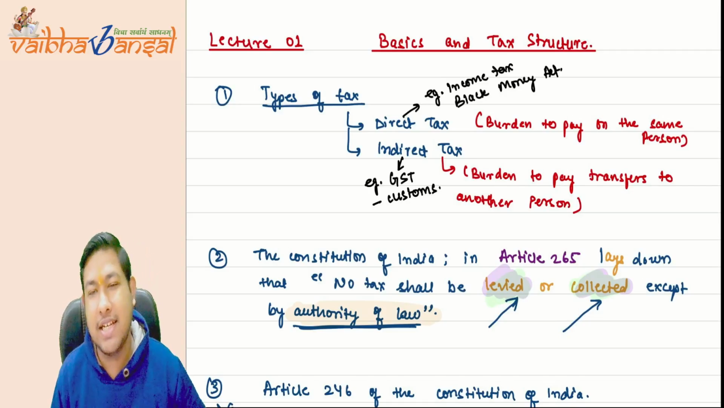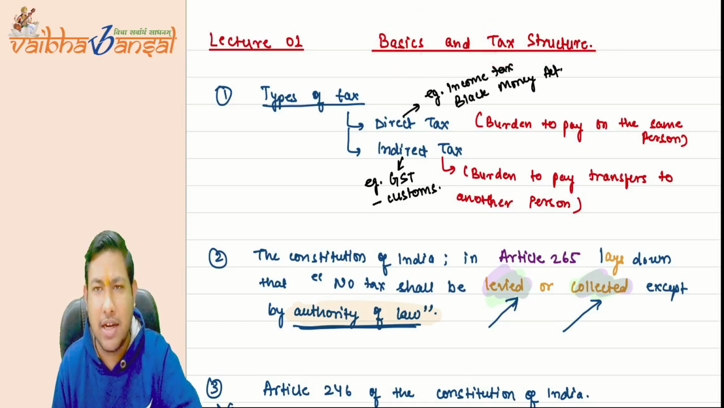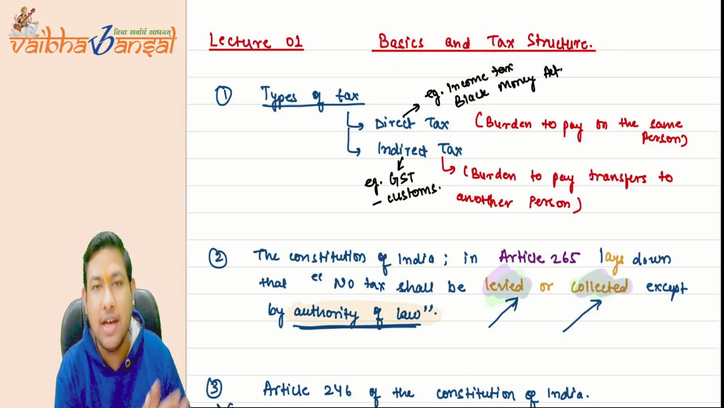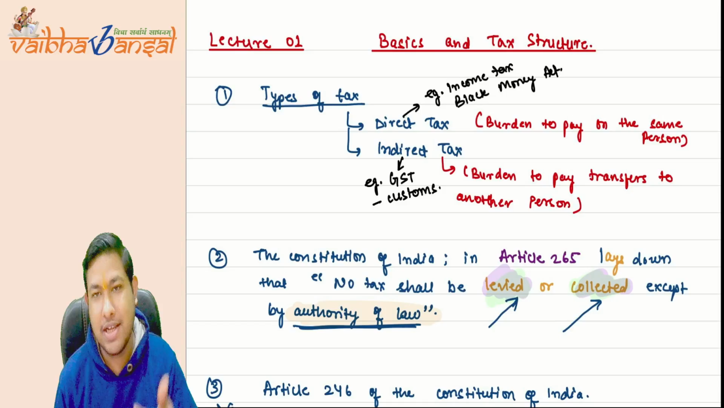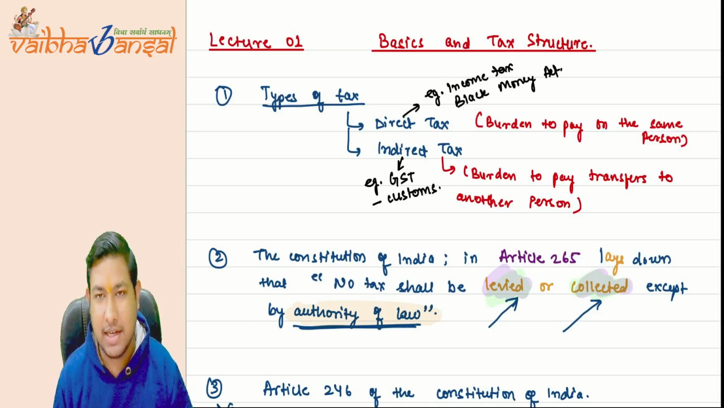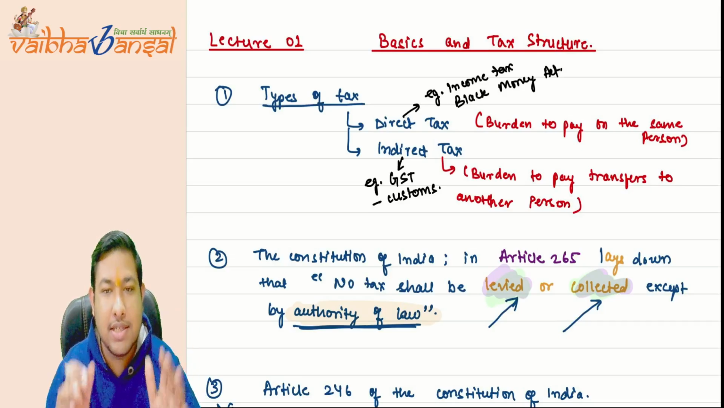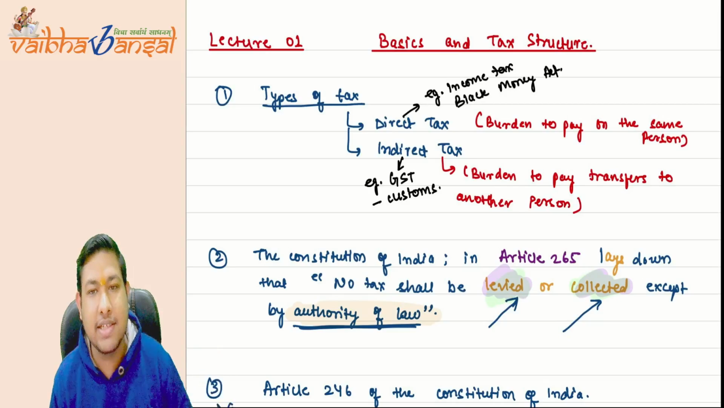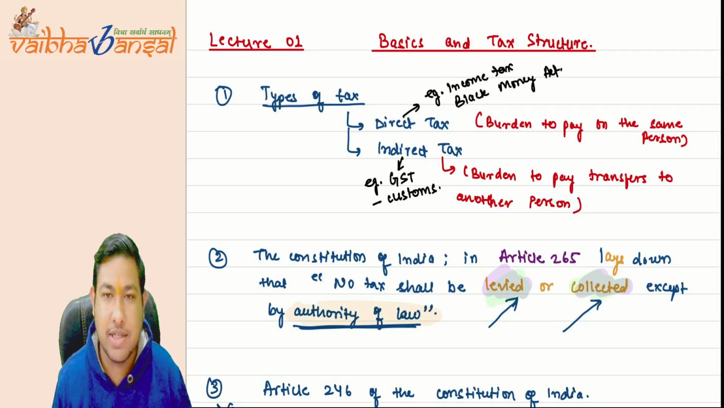In the previous lecture, lecture number one, we completed the basics and started the tax structure part, but we completed the taxation basics. Just revise it. What are the types of taxes? There are two types of taxes: direct tax and indirect tax. Direct taxes are those where the burden to pay is on the same person, whereas indirect tax is where the burden to pay is transferred to another person. I hope this is clear.